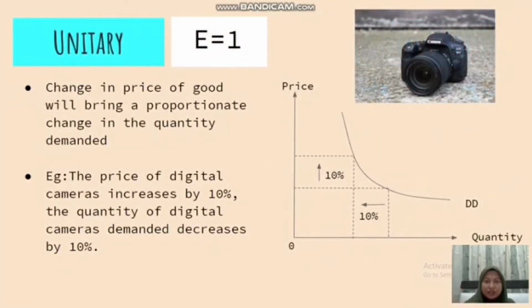Third, unitary, which is elasticity equal to 1. A change in the price of food will bring a proportionate change in the quantity demanded. As an example, the price of digital cameras increased by 10%, the quantity of digital cameras demanded will decrease by 10%. Because of that, the elasticity will be 1.